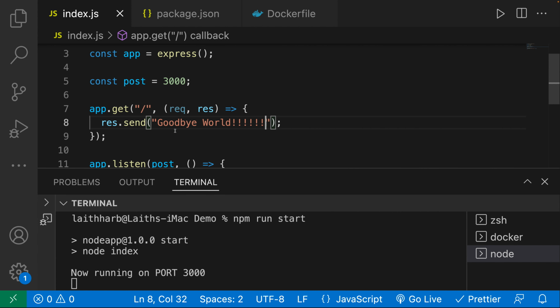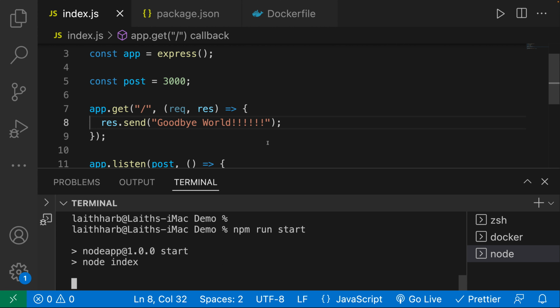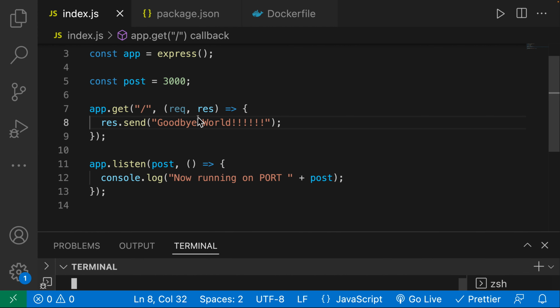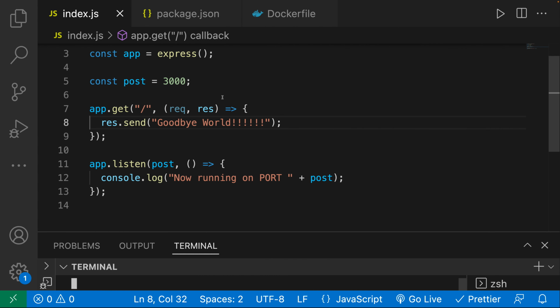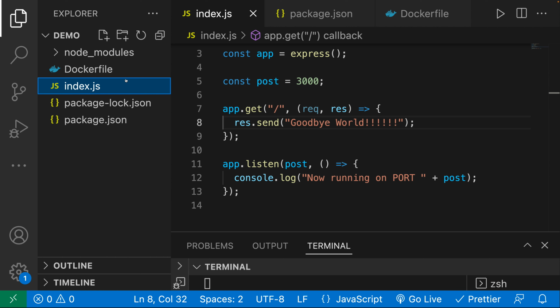That's because anytime we make a change inside of a Node application, we need to restart it. So close it out and then restart it, and then we see that change. And that is exactly why we are not getting any change here. We have to restart our Node server every single time, which we are not doing in the container. Of course, we do not want to restart our Node server every time we make a change. So what we can do is utilize a dependency called nodemon. This is a great dependency that we can utilize.